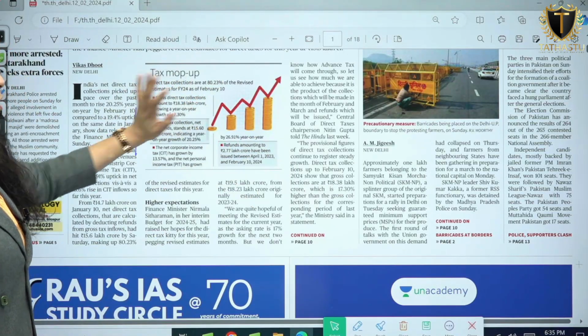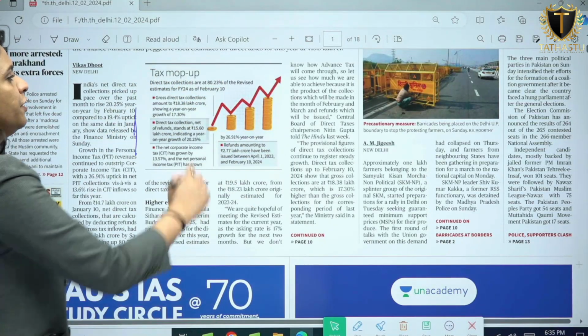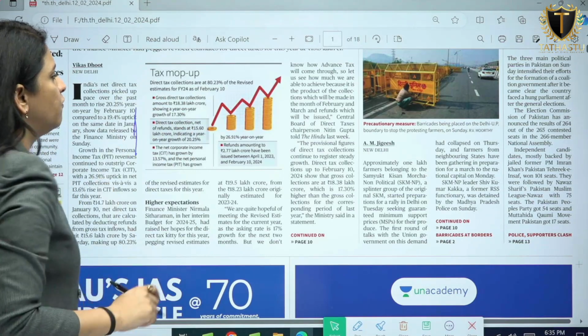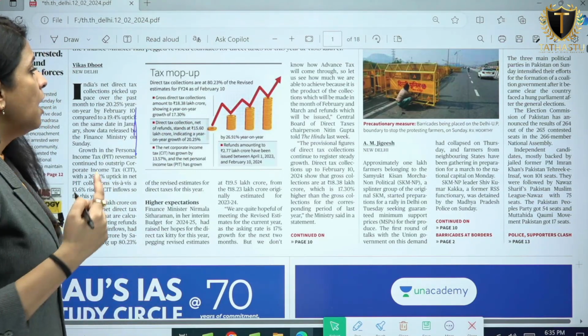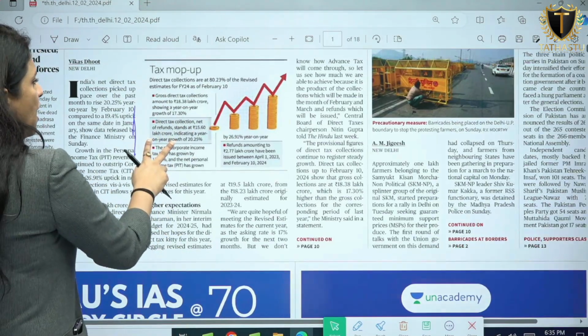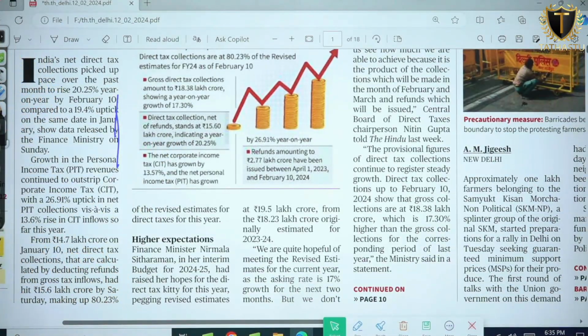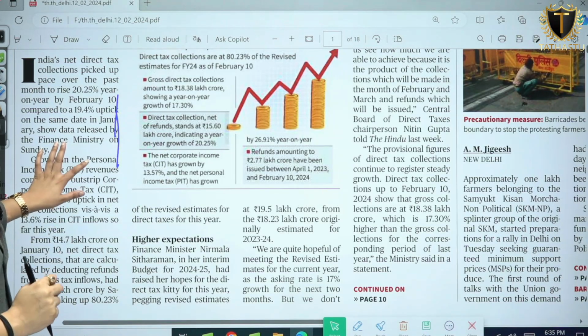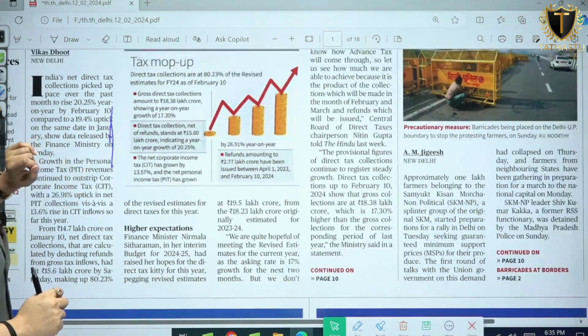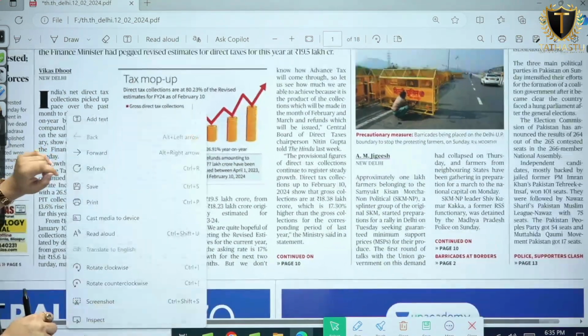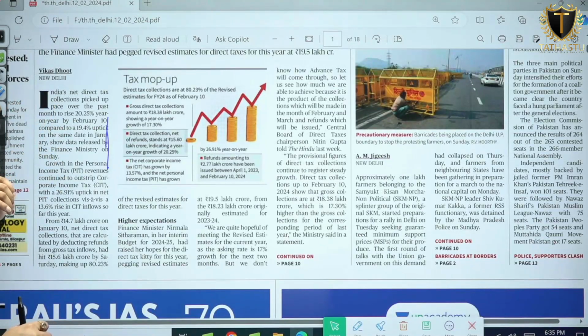Next, tax mop-up. Direct tax collections are 80.23% of the revised estimates for financial year 2024 as of February 10. Gross direct tax collections amount to 18.38 lakh crore, showing a year-on-year growth of 17.3%. Direct tax collection net of refunds stands at 15 lakh crore, indicating a year-on-year growth of 20%.